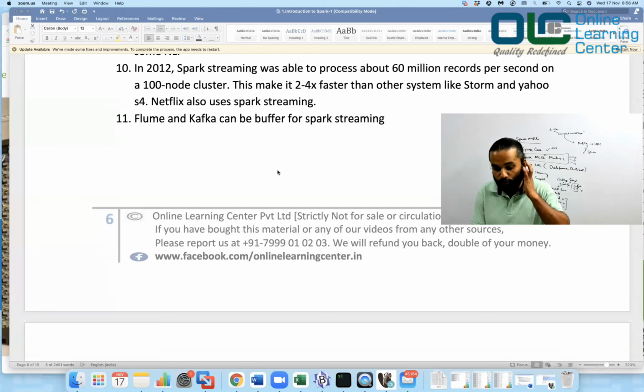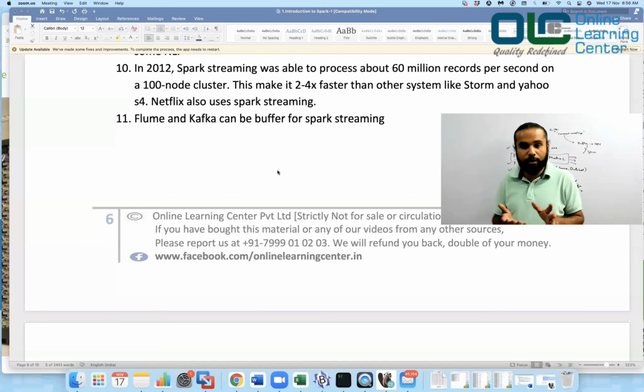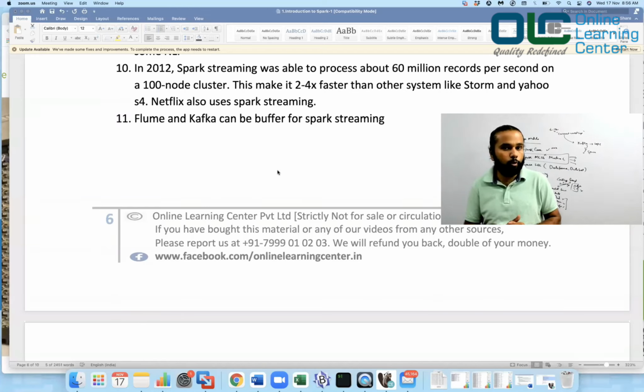So think about this. In 2012, somebody was just doing a benchmarking. I believe probably the creator himself, Matei Zaharia, right? And what they were able to do was they were able to process 60 million records per second. It's not that huge, it's huge, right?